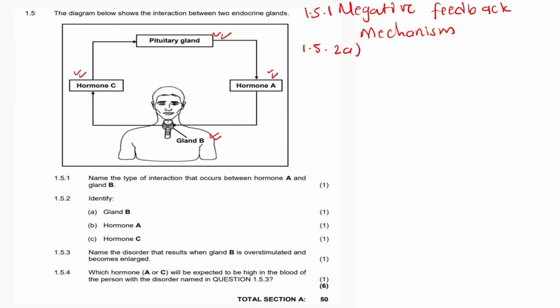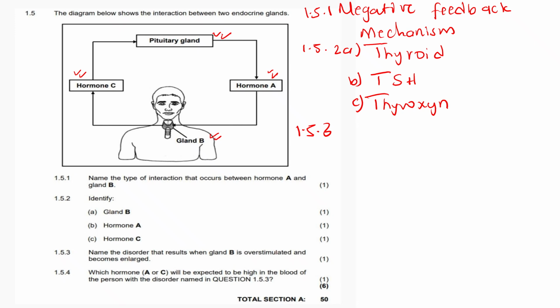1.5.2a, identify gland B. Gland B is what we call a thyroid gland. Very good. Now b, hormone A: it is what we call a thyroid stimulating hormone, or TSH. Now c, hormone C: it is what we call thyroxine. Thyroxine is the hormone, and the thyroid is the gland. Very good.